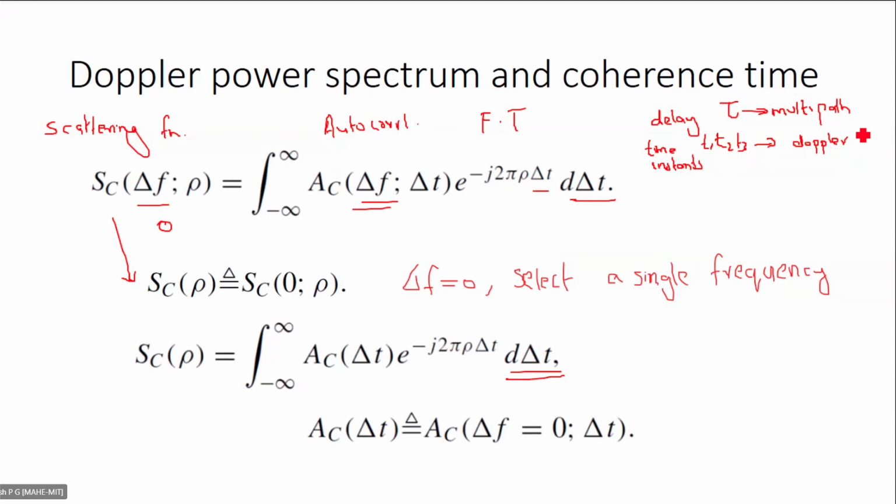Okay. Now, first step is to do the Fourier transform.